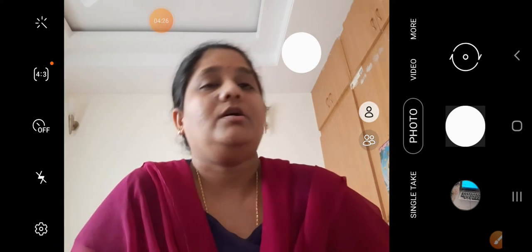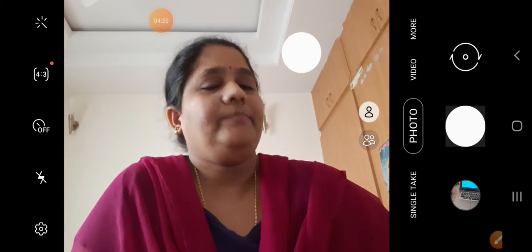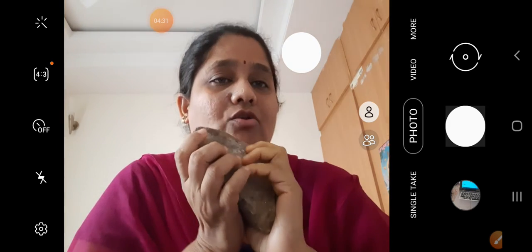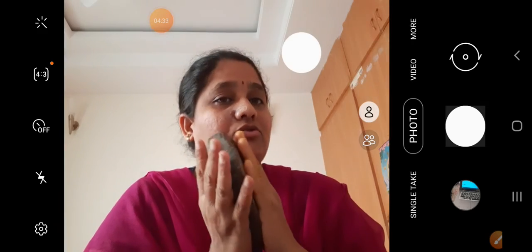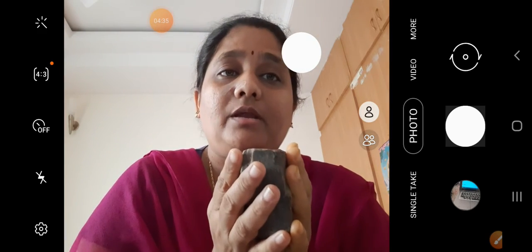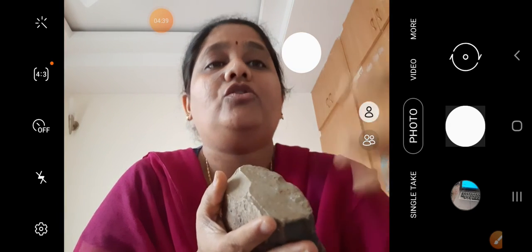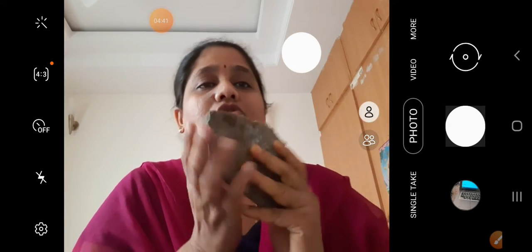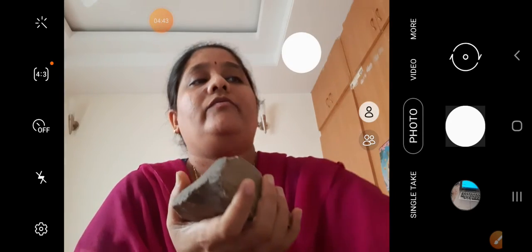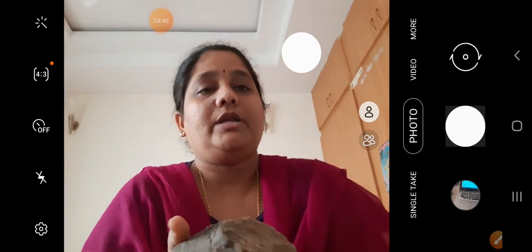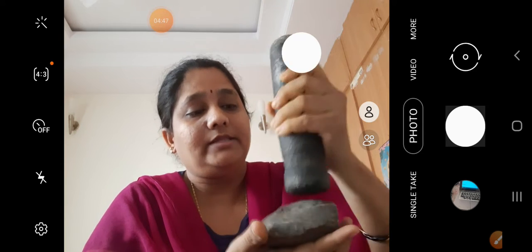Okay children, as a part of our activity, at first we have a rock in our hand, and this rock becomes the parental material. Parental material means the material from which soil is now forming. So have a rock in your hand, and with the help of a hammer or a stone, start breaking this rock.